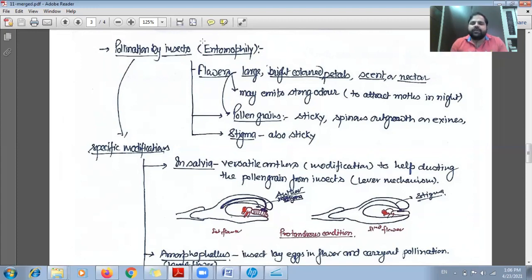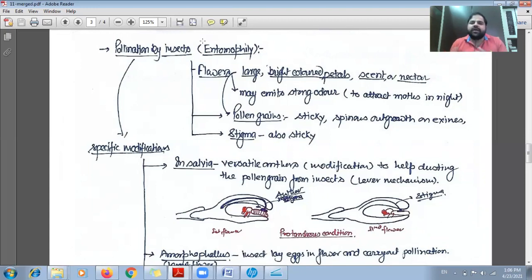So what will happen here? If the pollen grain is sticky, then it will be easy for them to adhere on the body of the insect, and it will help in the transfer of pollen grain from one place to another.